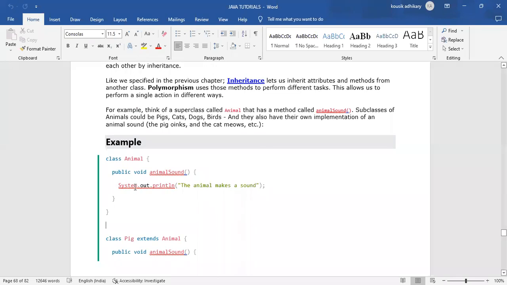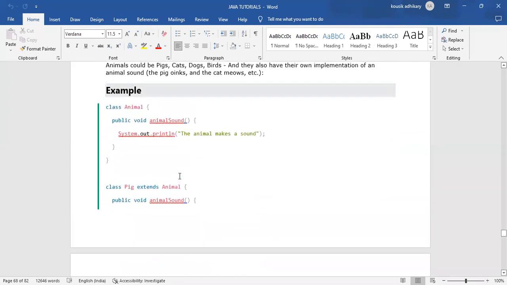There is a class Animal with a public void animalSound method, which simply prints the message "The animal makes a sound" with System.out.println. There is another class, Pig, which extends Animal. The Animal class is the parent class, the Pig class is the subclass, and Pig is extending, which means inheriting, the Animal class.